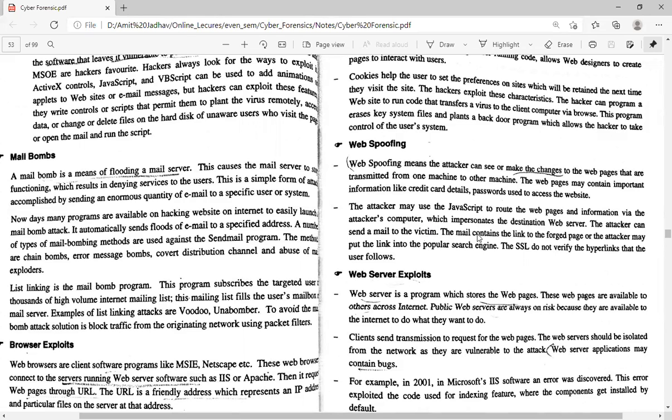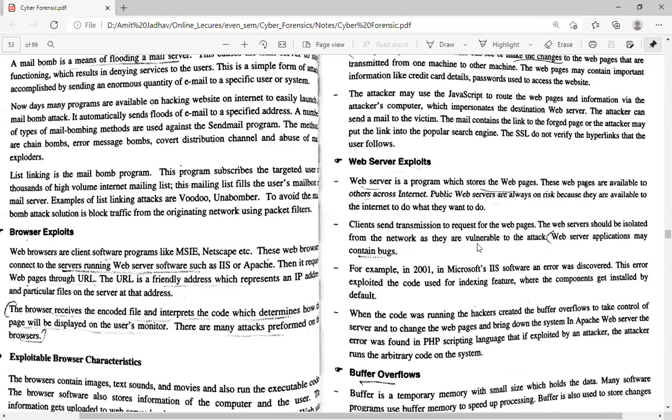So web spoofing is nothing but creating different web pages, and whenever the attacker attacks the system using web spoofing, he can get all the details that the user enters. If the user enters credit card details, that also gets captured by the attacker.